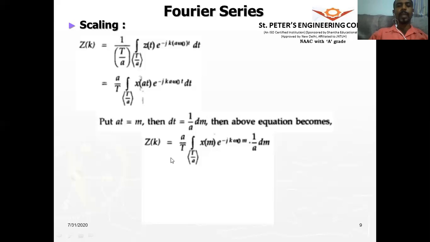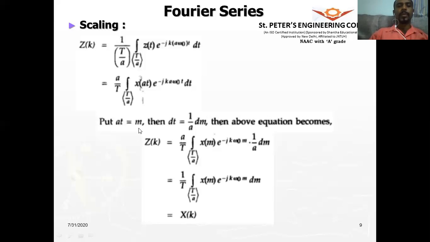So z of k will be 1 by T integral over one period x of m e to the power of minus jk omega naught m dm, which will be same as x of k.